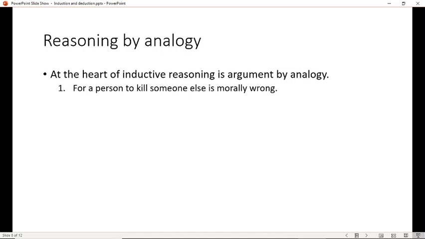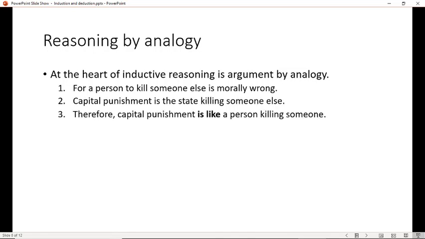Let me give you an example. For a person to kill someone else is morally wrong. Capital punishment is the state killing someone else. Therefore, capital punishment is like a person killing someone. Therefore, capital punishment is morally wrong. This is an argument from analogy. It says, look, a person killing somebody else is morally wrong, and that's sort of what capital punishment is like. So if that's morally wrong and capital punishment is like it, then capital punishment is morally wrong.